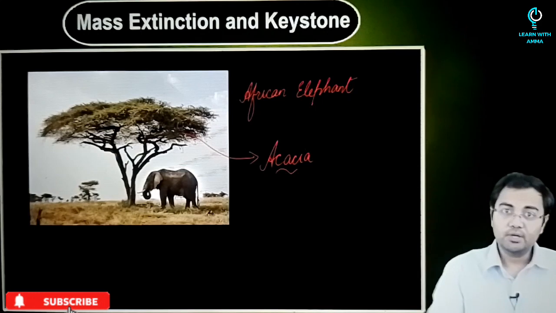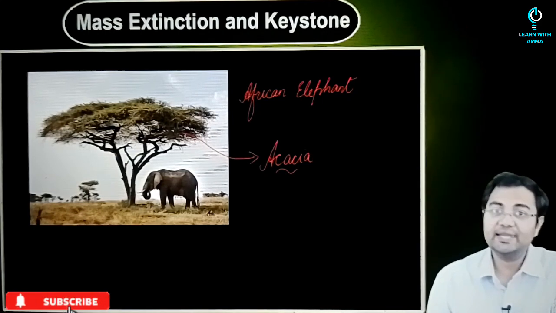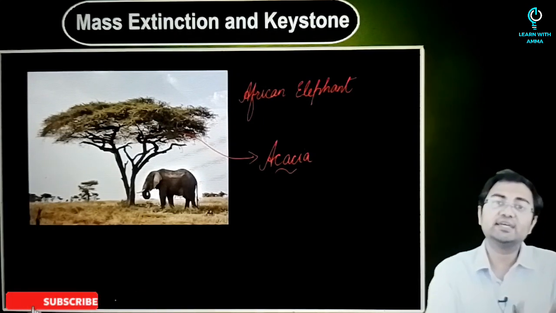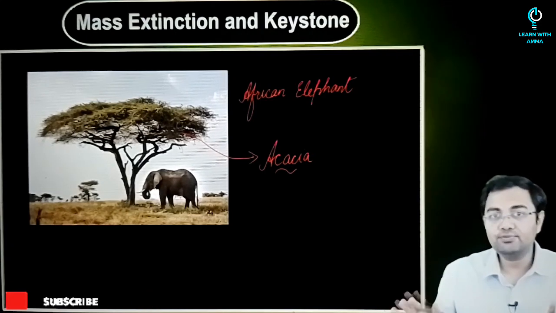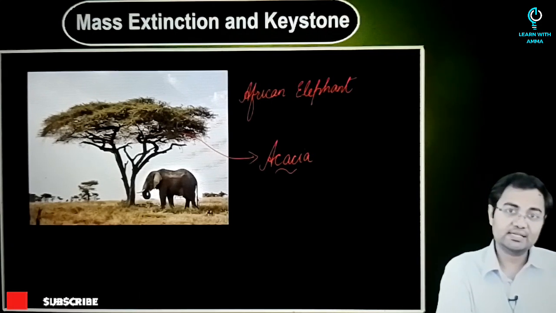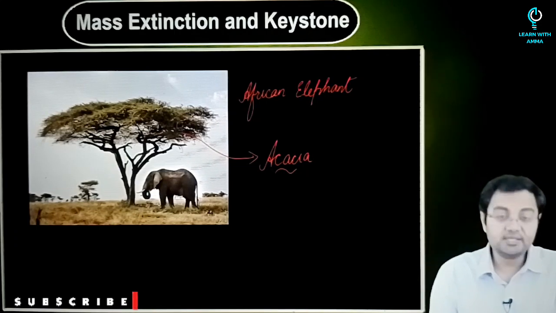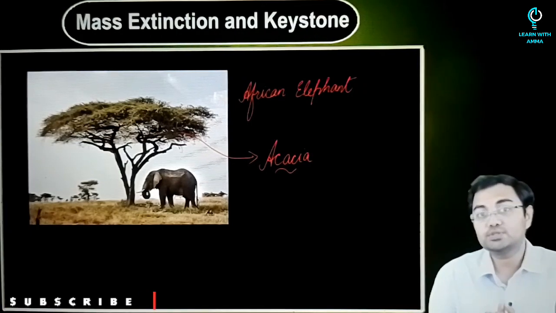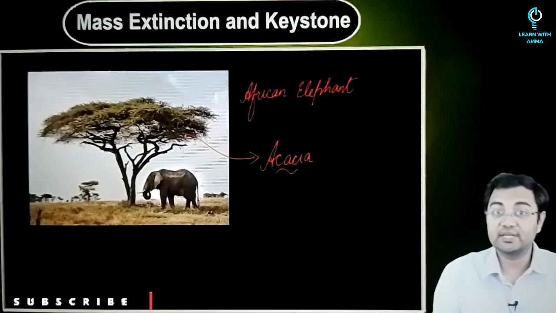And at the end, they will not grow. Because if they started to grow, instead of having a savanna grassland ecosystem, you would have had a forest there, with acacia trees, and then other trees might have followed, and ultimately you might have had a forest instead of a grassland. So for the maintenance of the grassland ecosystem itself, there is the importance of the African elephant. If the African elephant was not present in this region, then this grassland would have never existed.